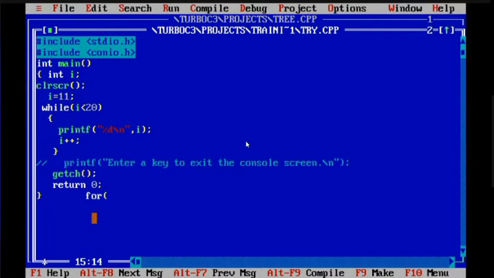Then in for, I had 3 things. One is initialization, then semicolon, then terminating condition, then semicolon, then increment or decrement. Is it clear? The general syntax is clear for all of us? Yes, ma'am. Okay.